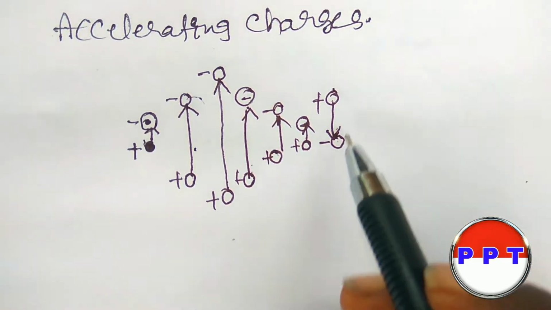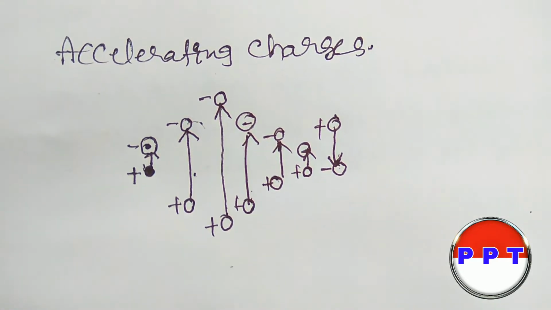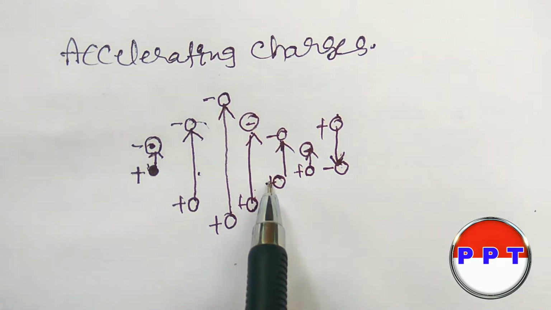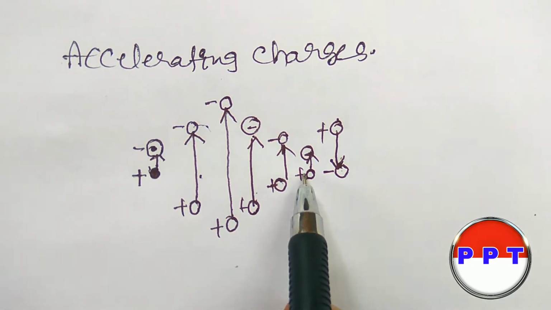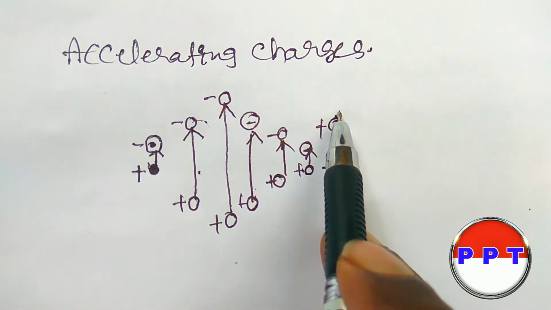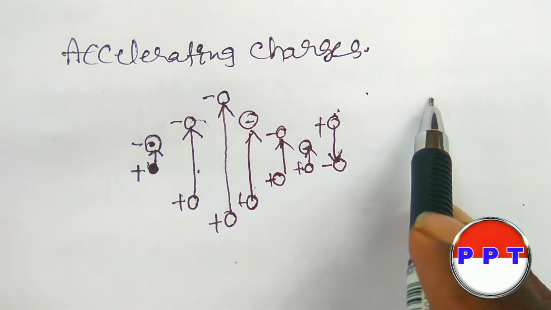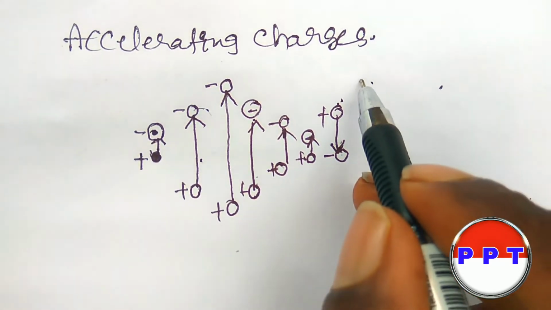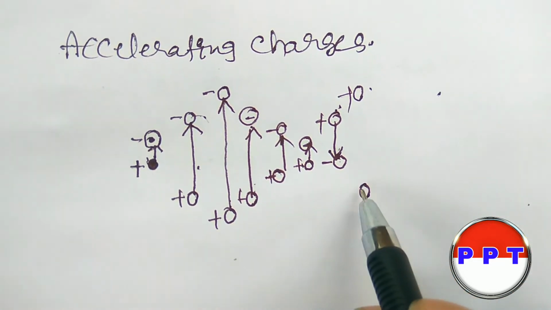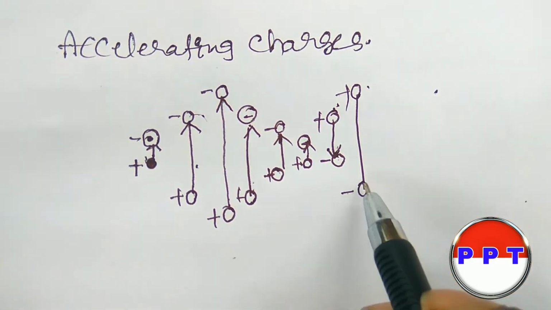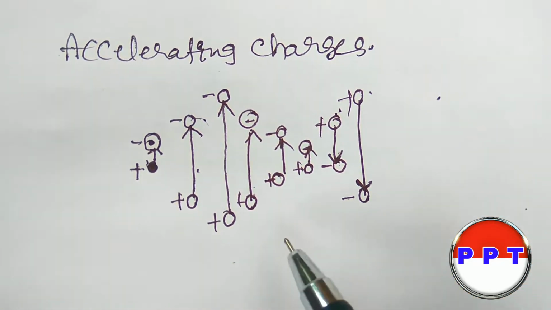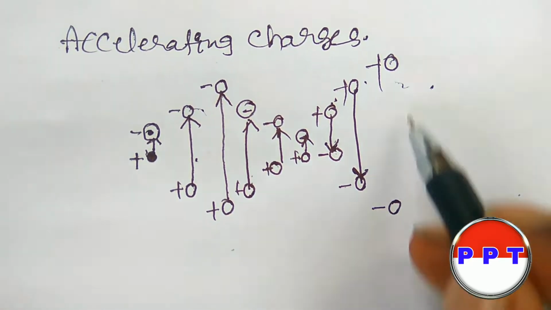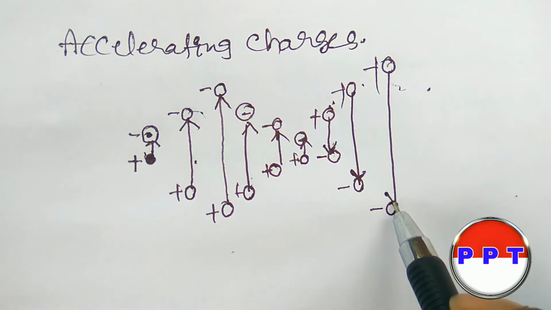This is the other side of the wave propagation, right? Here there are many positive charges, and here there is plus and there is minus, and there is an electric field.